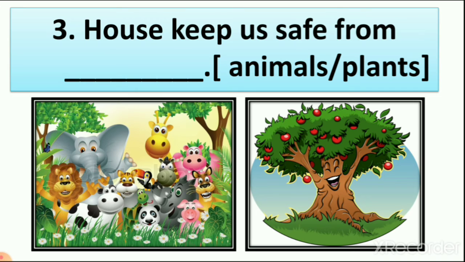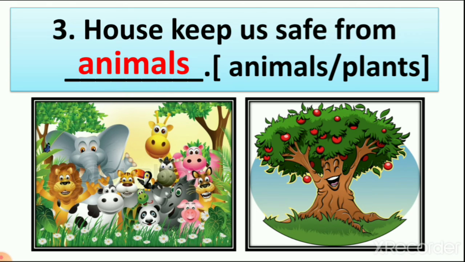Now third, house keeps us safe from dash, animals or plants. So we have two pictures here, animals and plants. Now you tell me, from which things do we need to be saved? Is it a tree that is dangerous for us, or is it animals? So what is harmful for us? Which thing can harm us? Animals or plants?